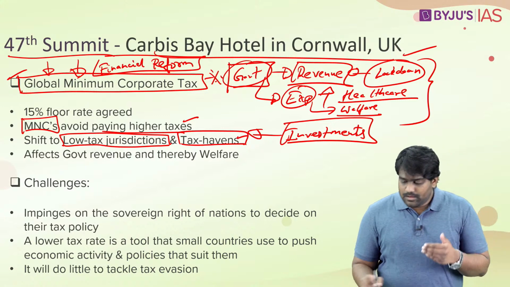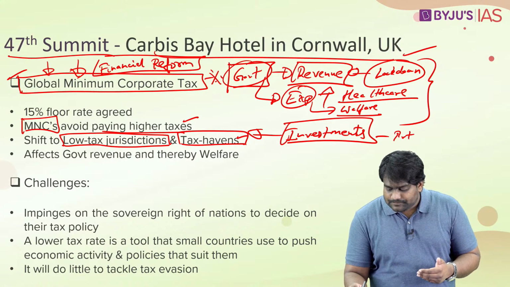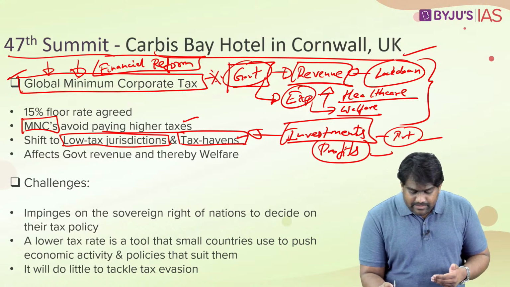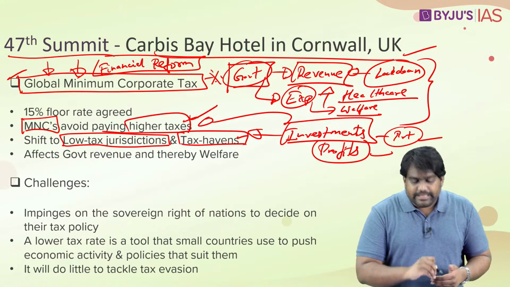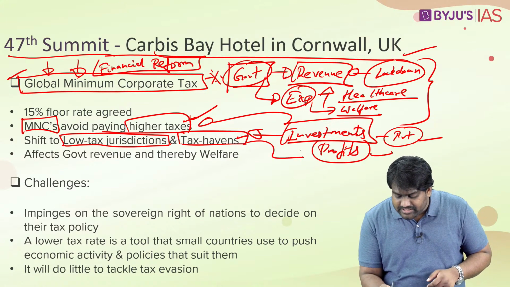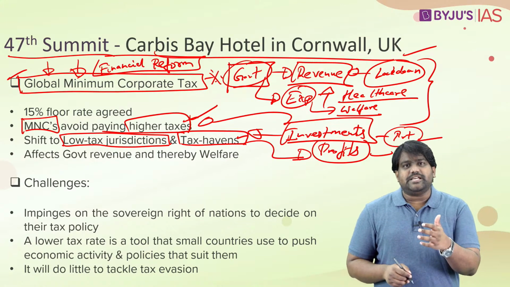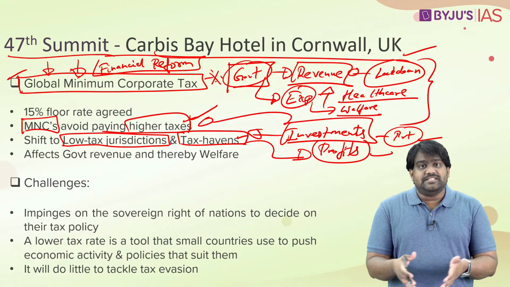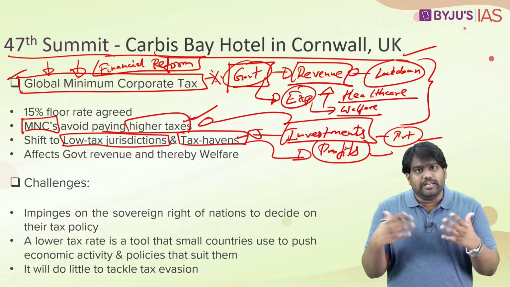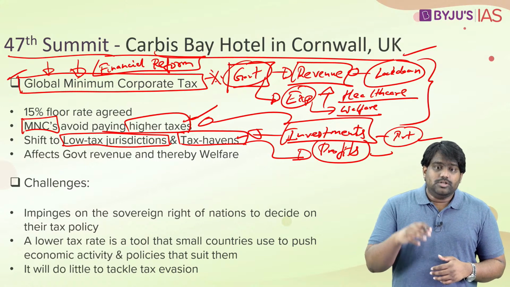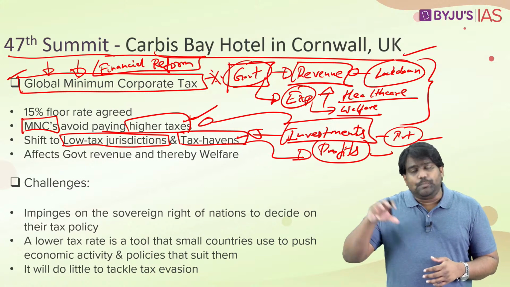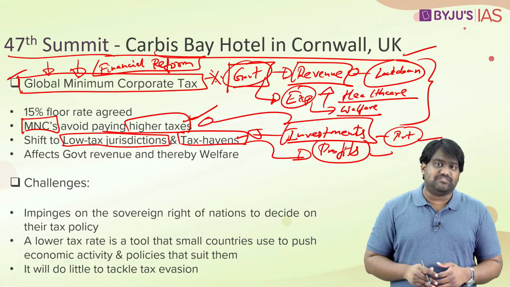Is that clear? If companies are registered over here, they will show their profits in this country and they will evade paying higher taxes in other countries, in other jurisdictions where they would have actually generated these profits. Now let's say, for example, there is a large MNC operating in India. Its business in India has generated millions of dollars in profit. If they report these profits here in India, they will have to pay a higher percentage of taxes to the Indian government.